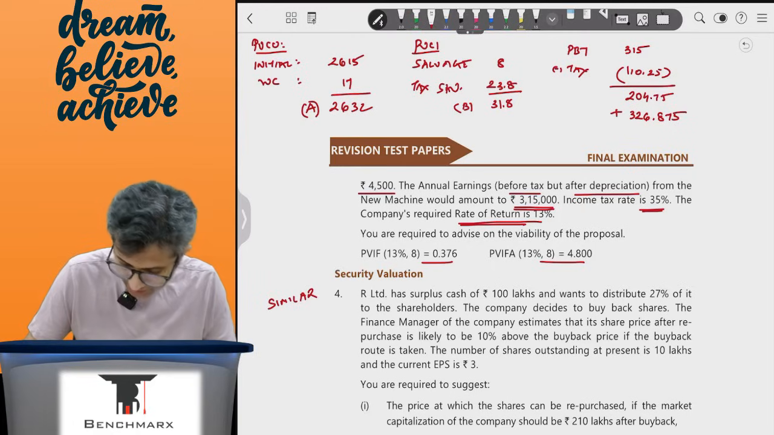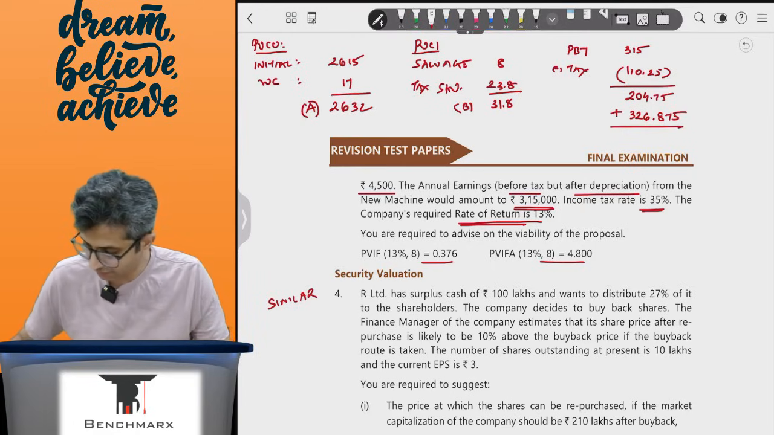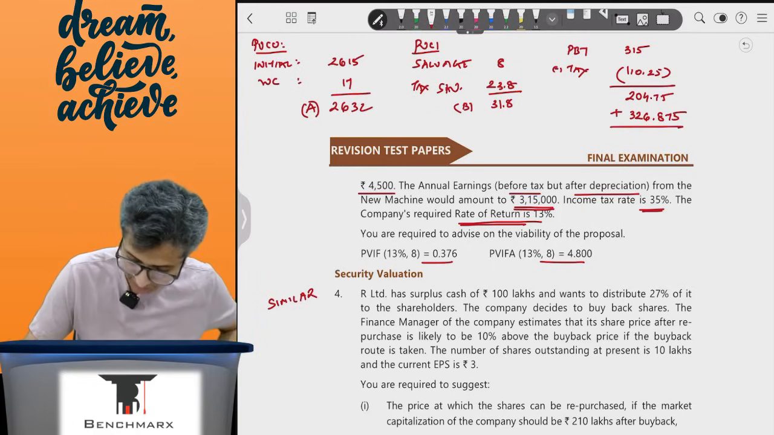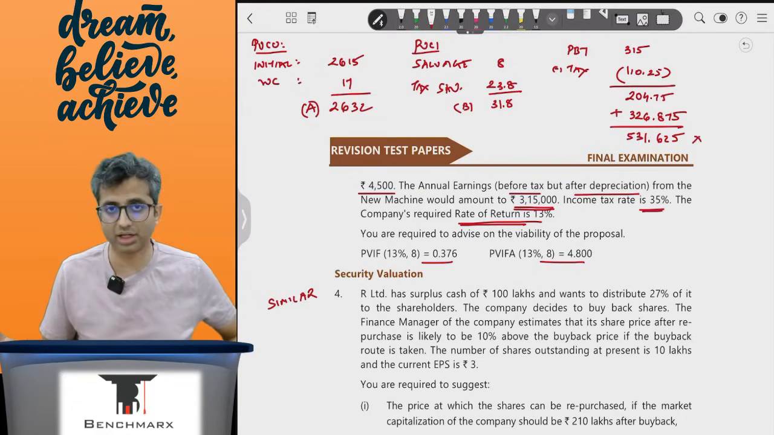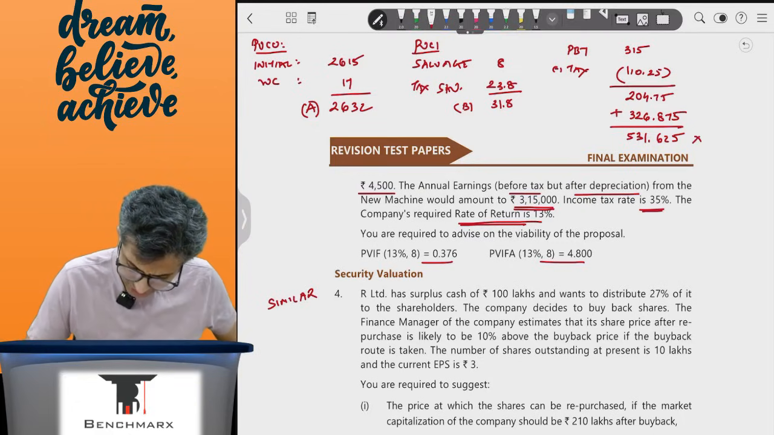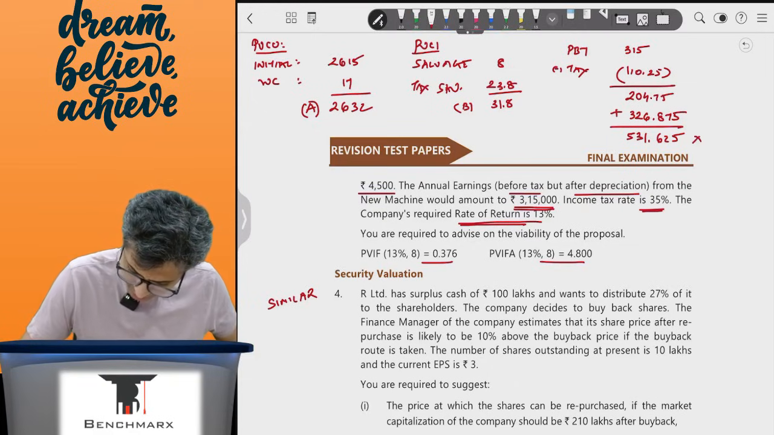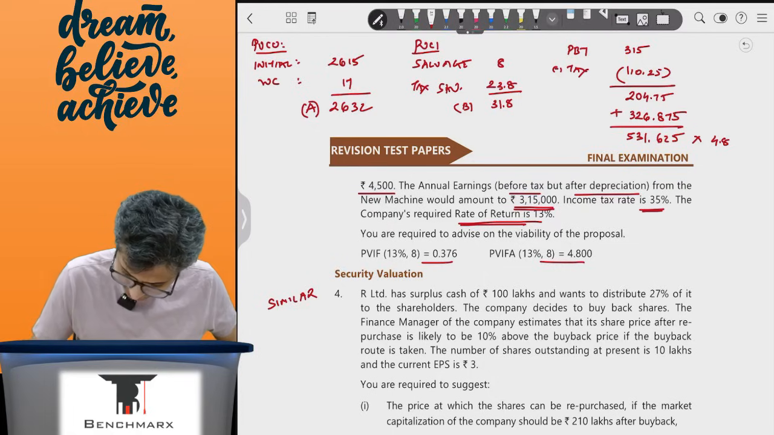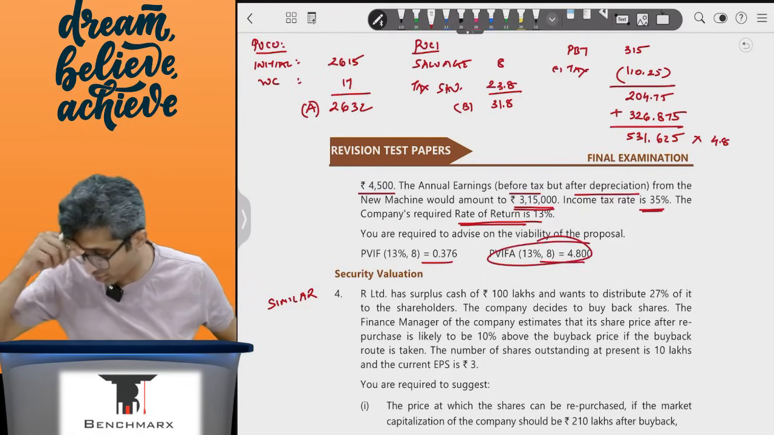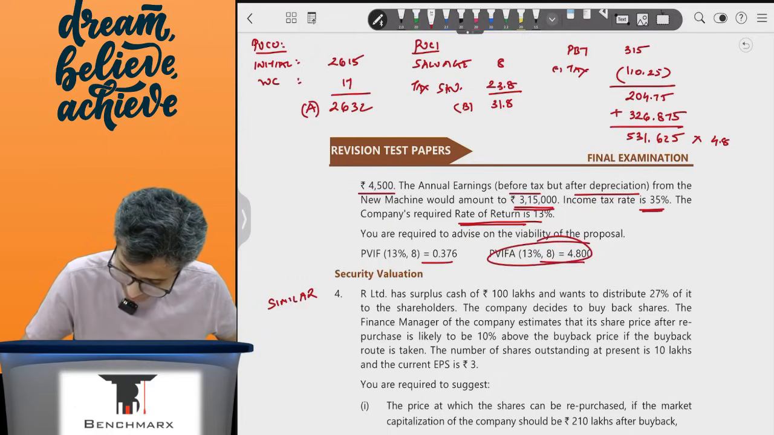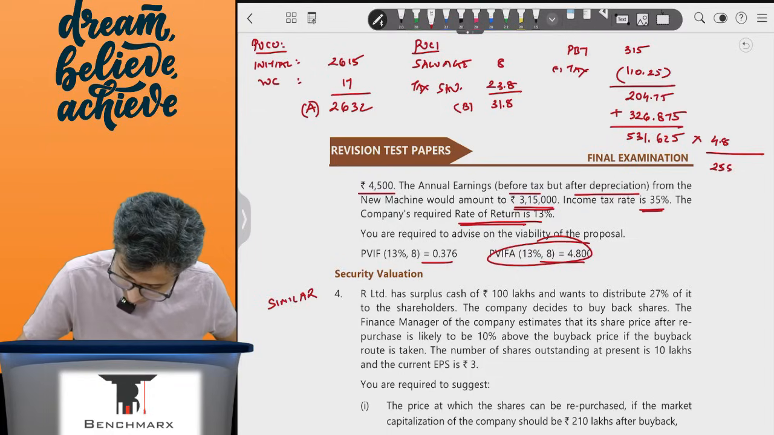3,26,875, and hence your annual cash inflow will be around 5,31,625. There is no other inflation or anything, and hence you will directly multiply it by the present value annuity factor of 4.8, which is over here. So this is into 4.8, and there you go, 2551.8. So if I total this up, this is 2551.8.